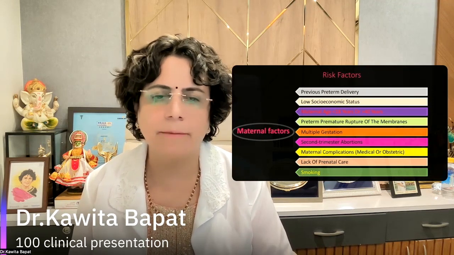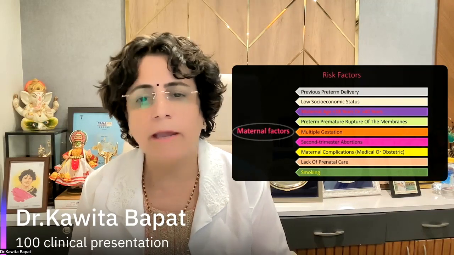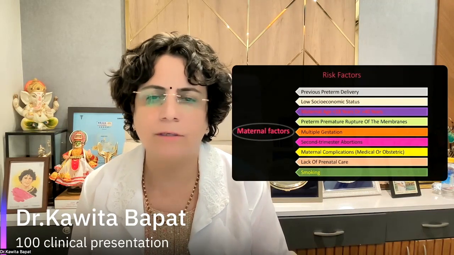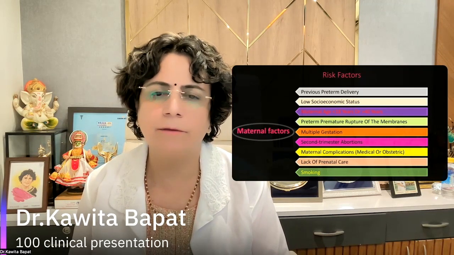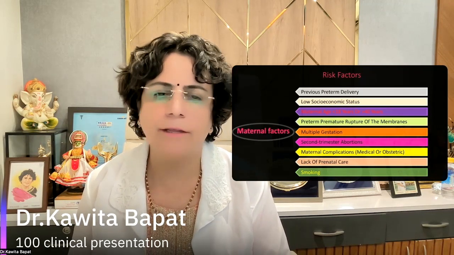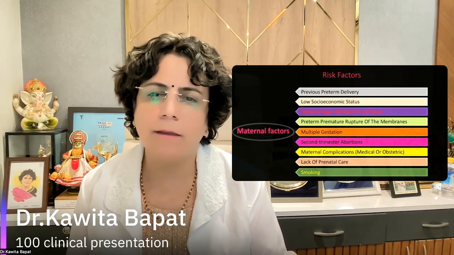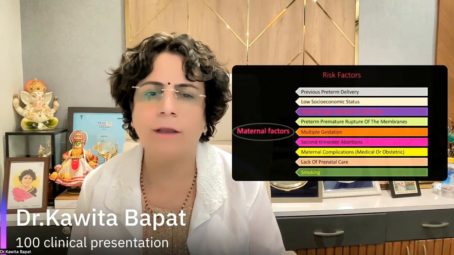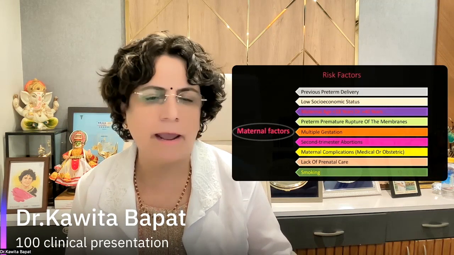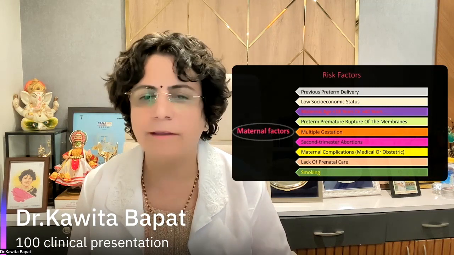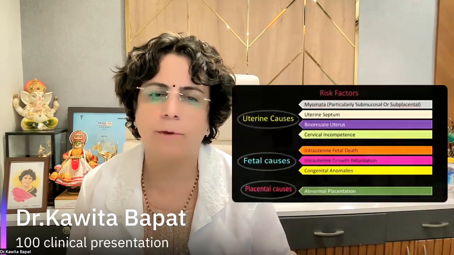Then all second trimester abortions, maternal complications, can be medical or obstetric, can lead to preterm labor. For example, if she is having diabetes, hypothyroidism, or hypertension, all this can lead to the preterm labor. Then in a remote area or the rural area where educational status is not good, any lack of prenatal care can lead to preterm labor, and smoking is another important point.